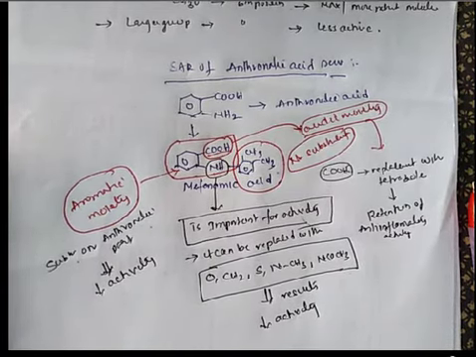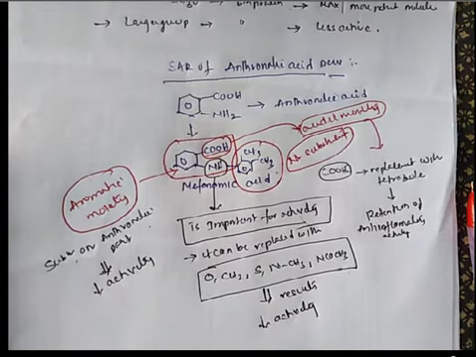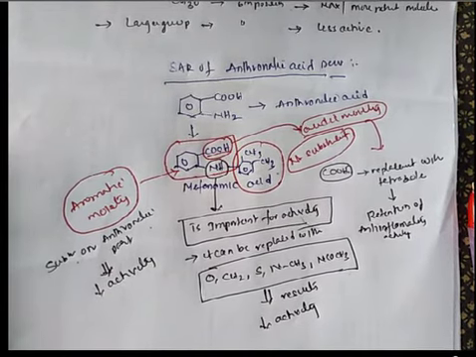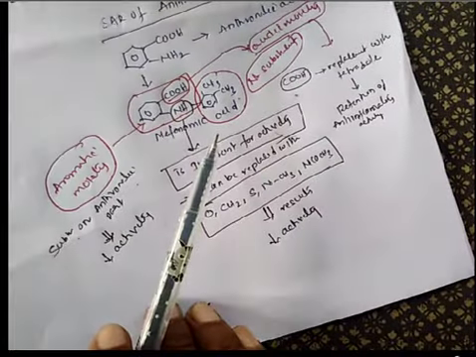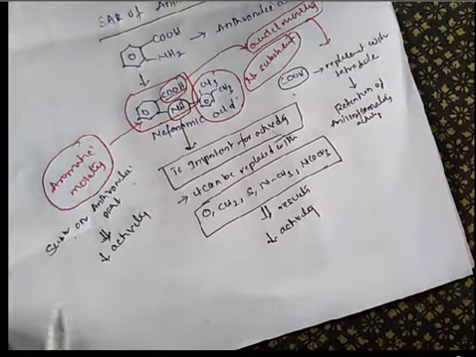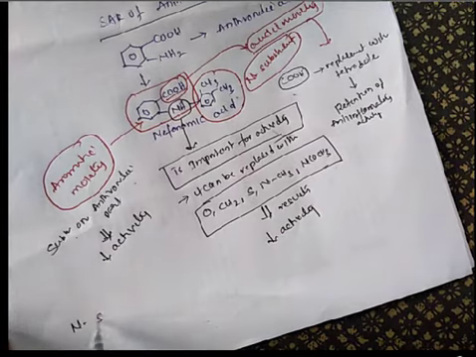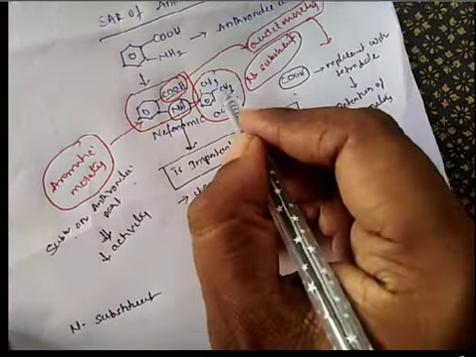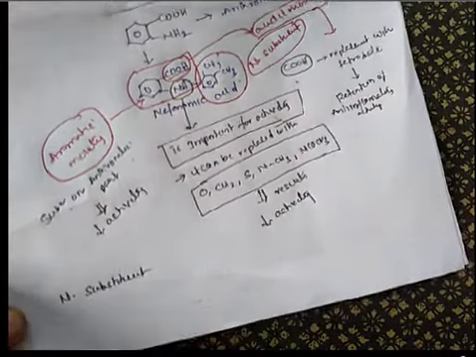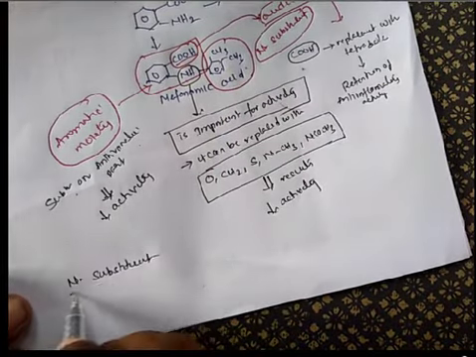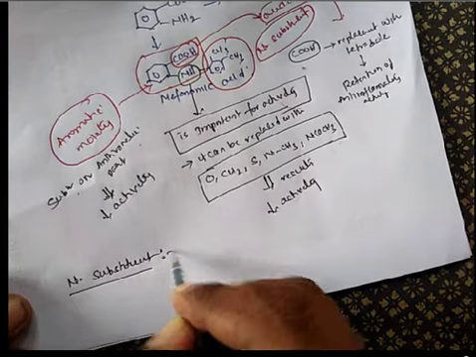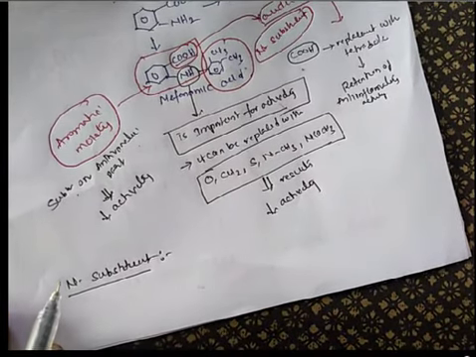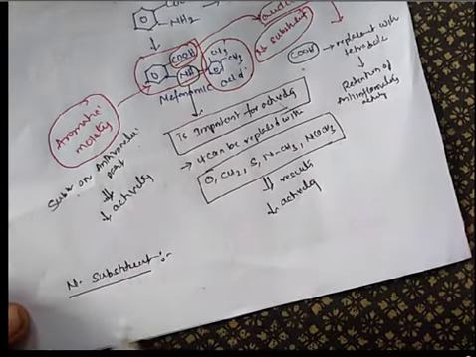Again, we will discuss what changes can be done on the N substituent. This is the N substituent. What modifications are possible on it?